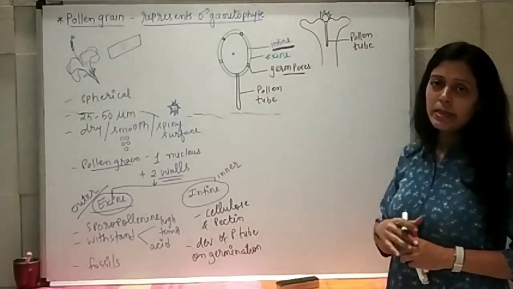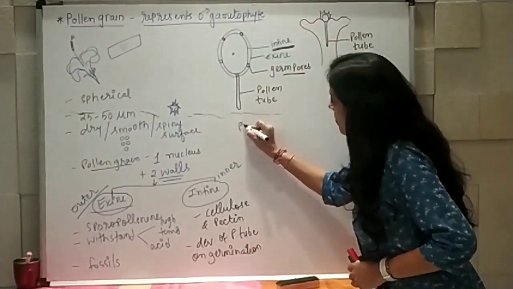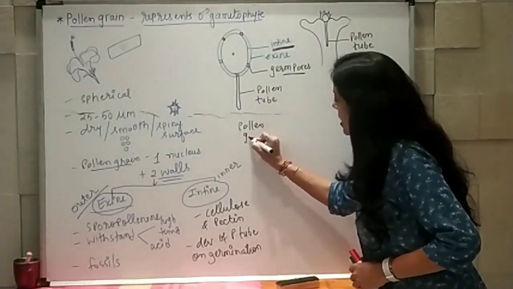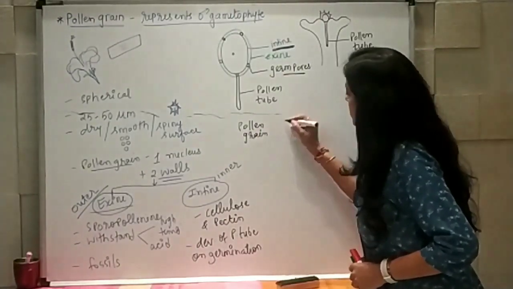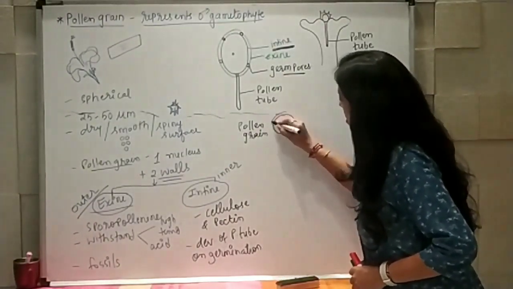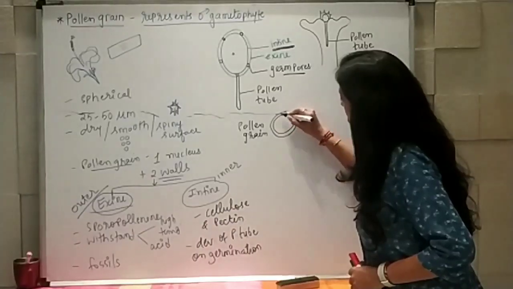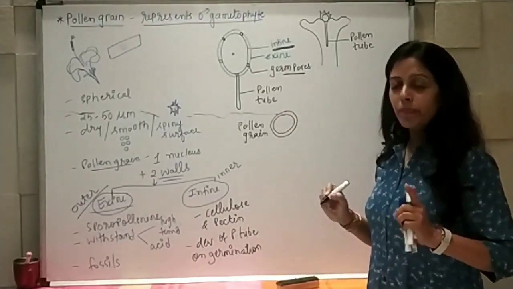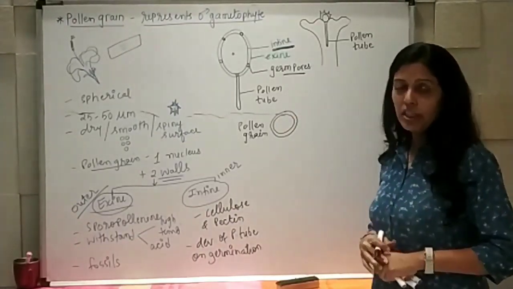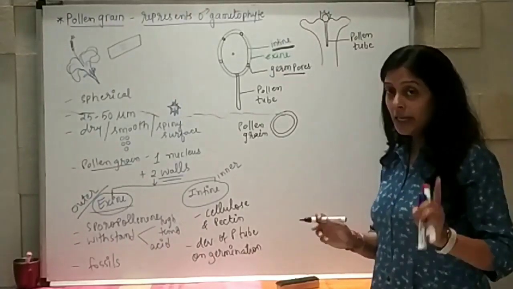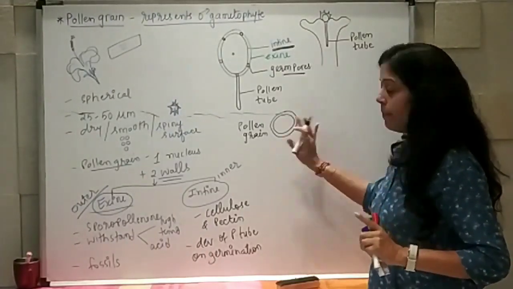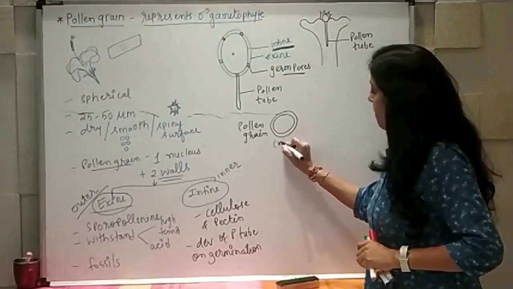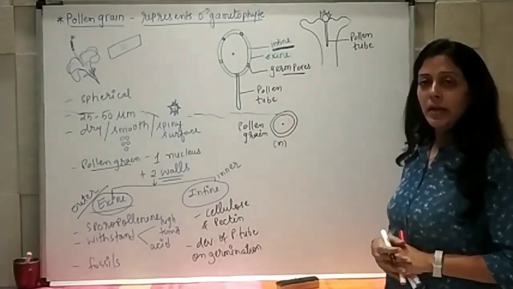But the pollen grain, when we are talking, is having this kind of structure, where due to mitosis after pollen formation, two cells have been formed. Again I am repeating. First there was the pollen grain, which was haploid. Right?